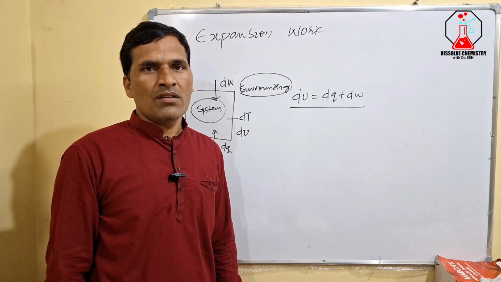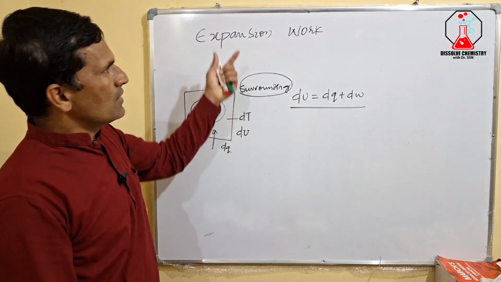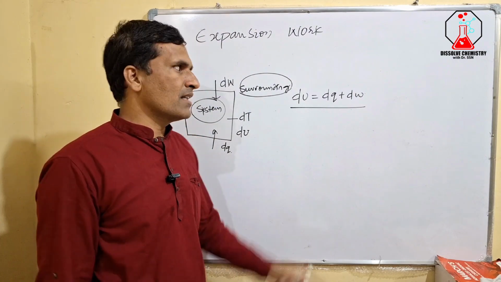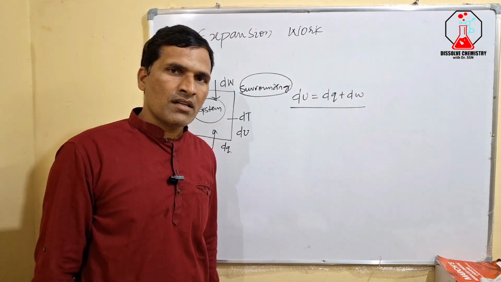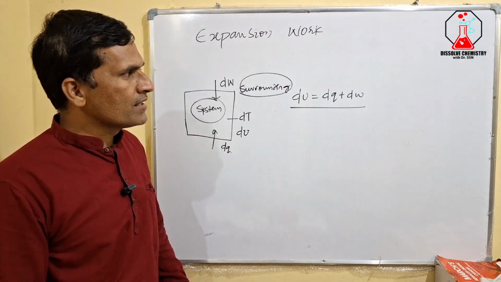So to do that, let us consider the expansion work. If we understand that, then we can relate it with this particular equation and be in a position to use it.